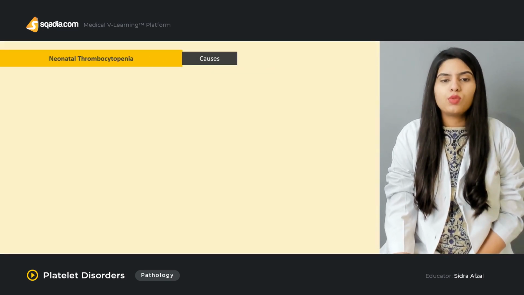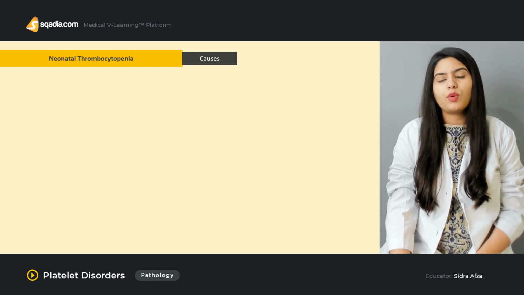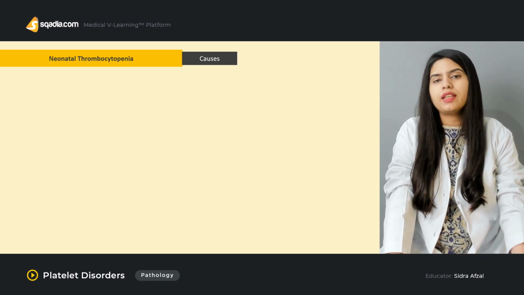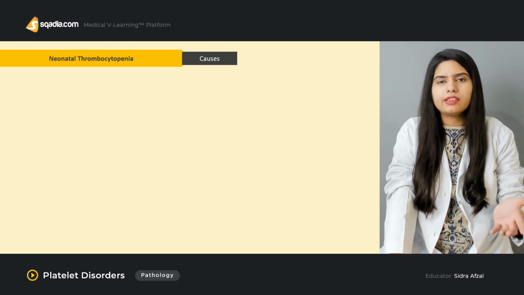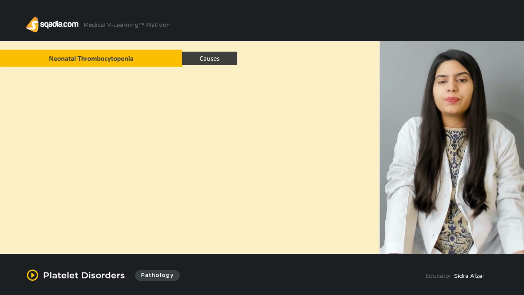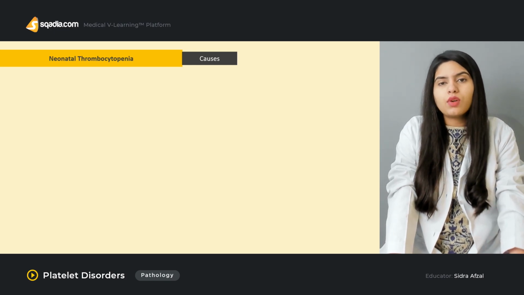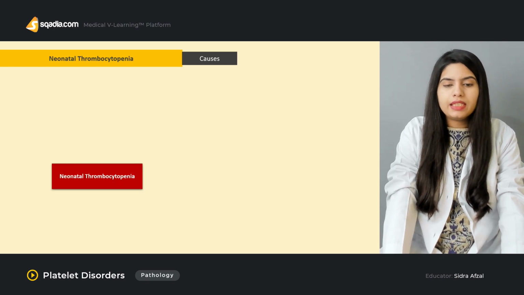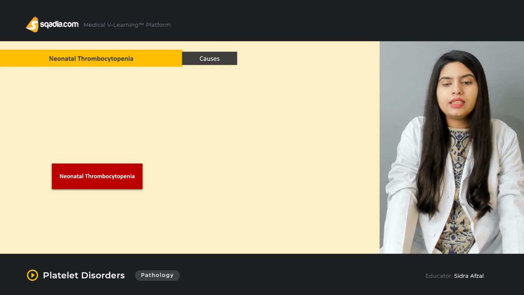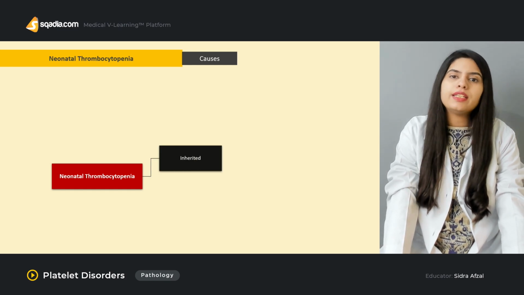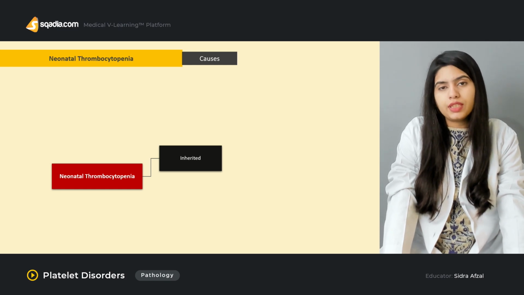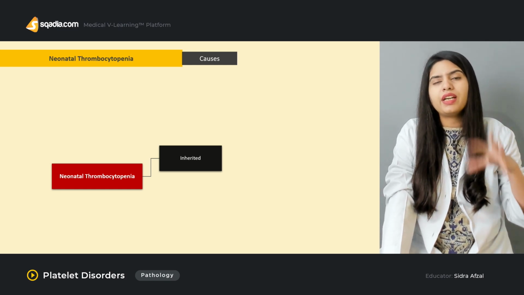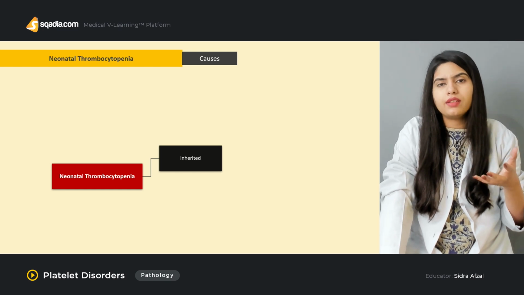Now, neonatal thrombocytopenia. Obviously, it is thrombocytopenia that is present in the neonate, and mostly it is due to some genetic or inherited defect. Let's see what the different causes responsible for neonatal thrombocytopenia are. Basically, there can be two reasons: either it is inherited or it is acquired. In the case of inherited thrombocytopenia, there are various genetic disorders that are the mainstay.